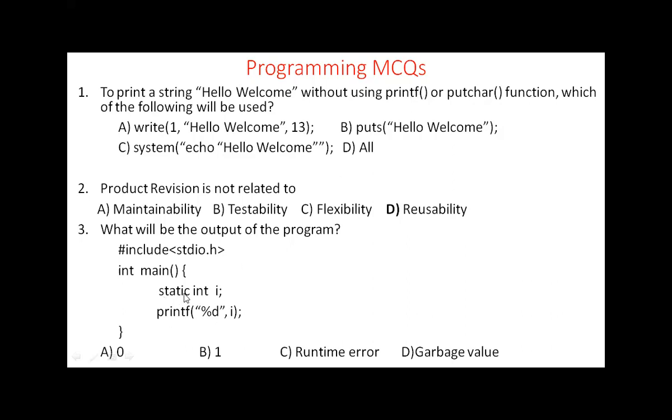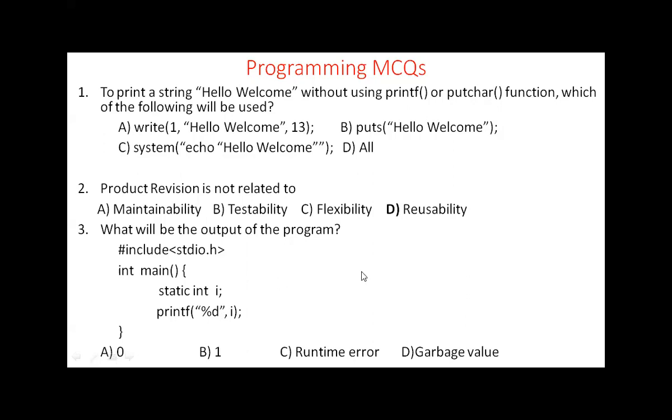So, okay, static, this is related to storage class. Here, integer variable i is qualified with the static storage class, and it is not initialized here. But when it is not initialized and you are trying to print the value of i, all the static variables, when you don't initialize, by default will take the initial value as 0. So option A is correct here. The answer is 0. When you print the i value, it prints as 0, not 1.